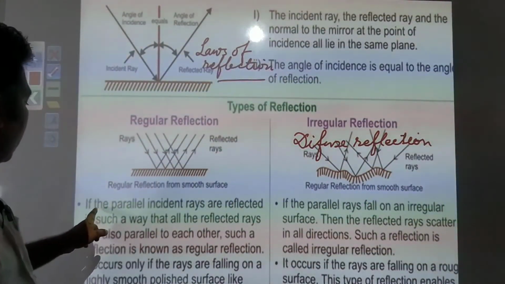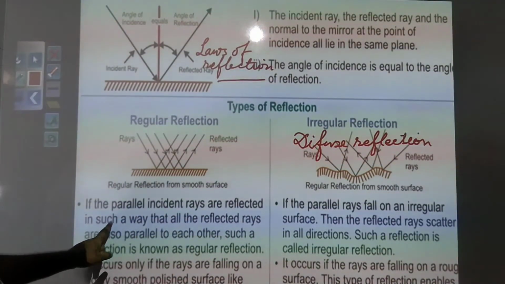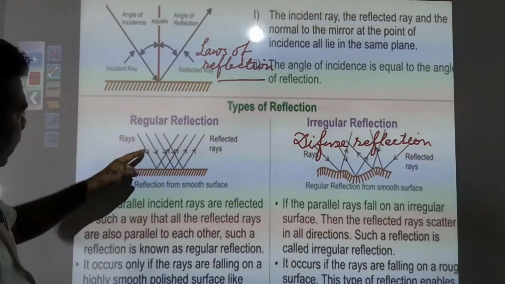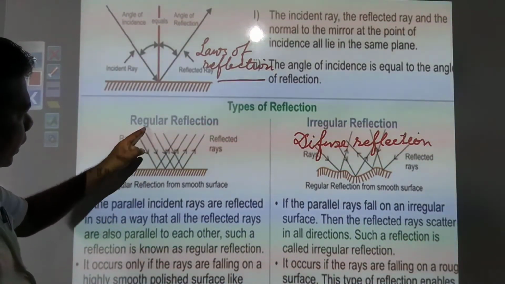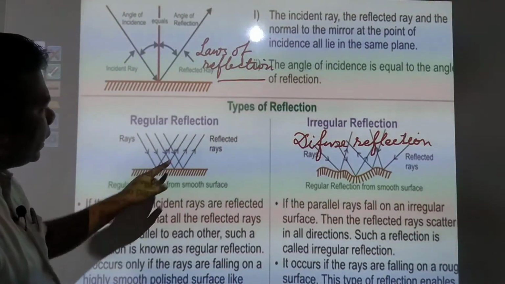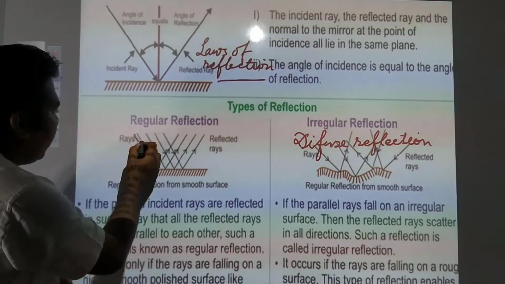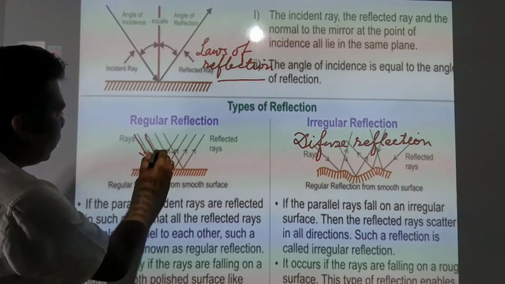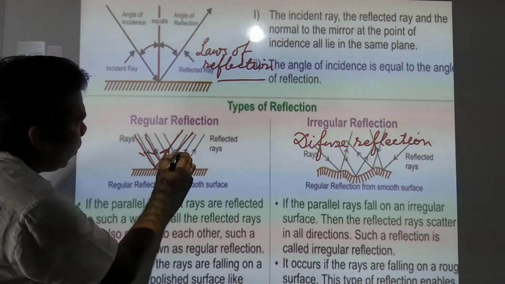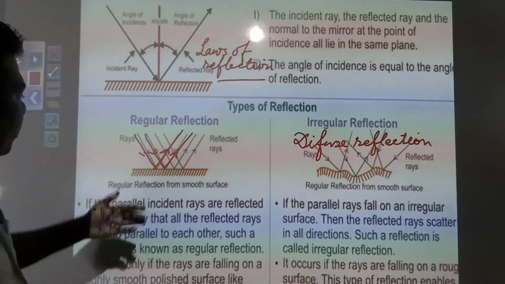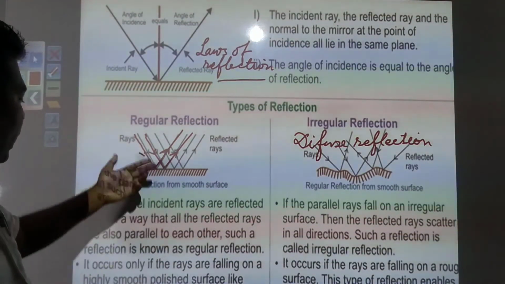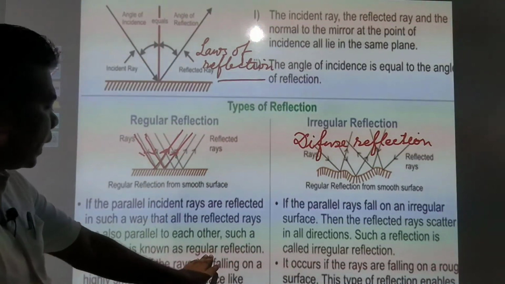Here you see, if the parallel incident rays are reflected in such a way that all the reflected rays are also parallel to each other, that is regular reflection. When all the rays are falling on the surface parallel to each other, and after bouncing back they are also parallel, following the same pattern, then this is known as regular reflection.